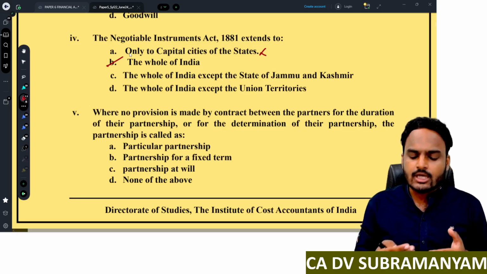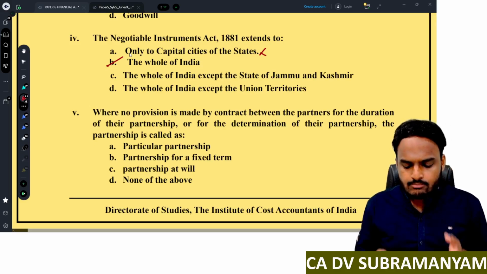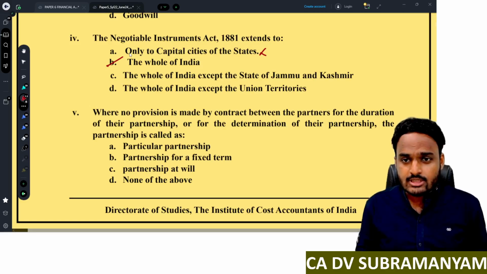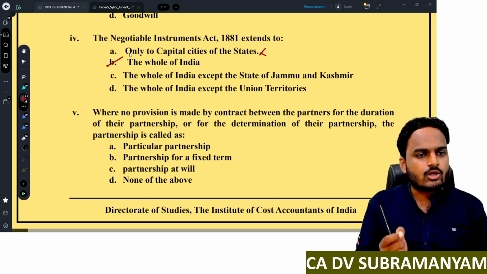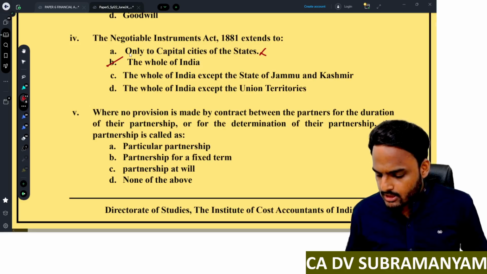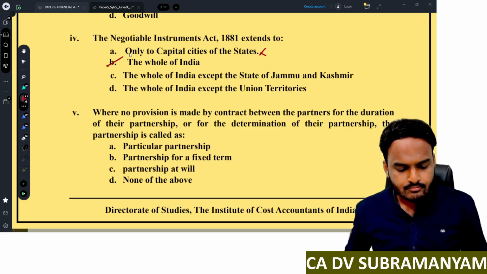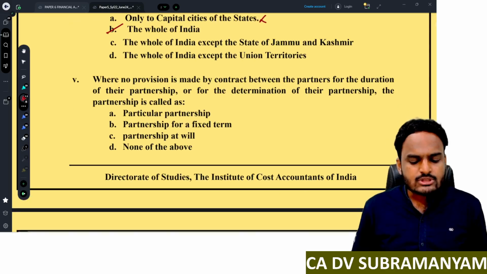So don't go with the answer given in this question paper's suggested answers, because in the suggested answers you will find a D option, but D option is not correct. As per institute material also, B is the correct option. Is it clear, everyone?